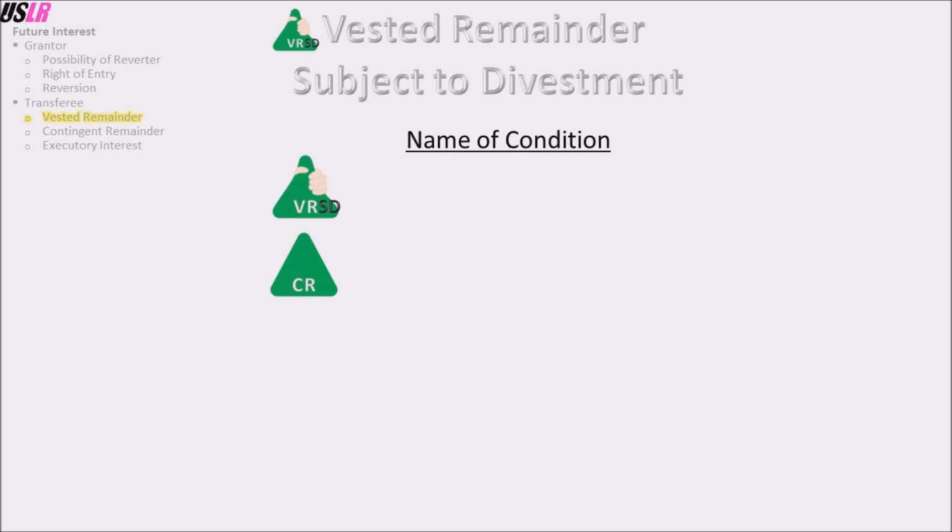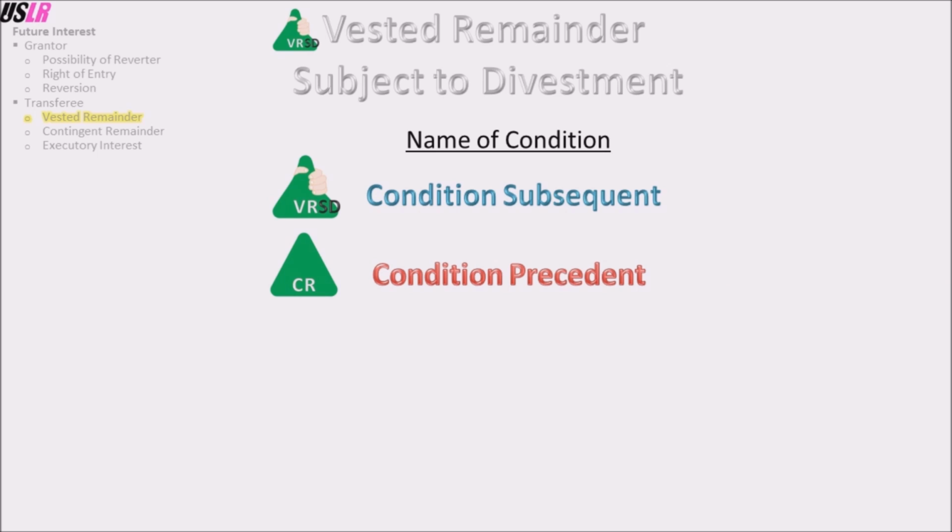The condition in a vested remainder subject to divestment is named a condition subsequent, and in a contingent remainder it is named a condition precedent. We are able to conclude whether a condition is a condition subsequent or a condition precedent only by first figuring out the future interest.